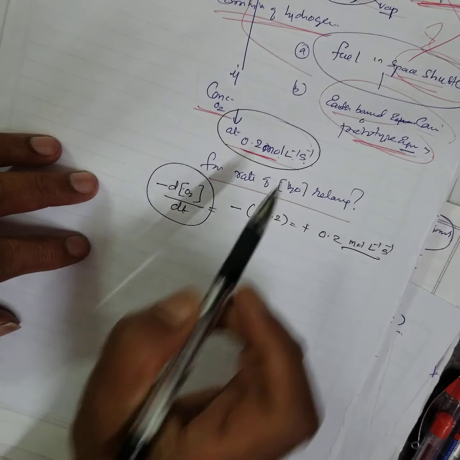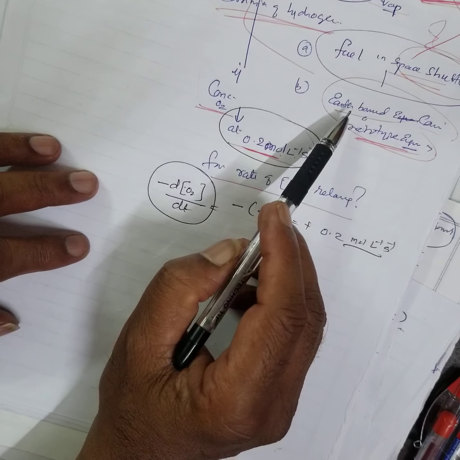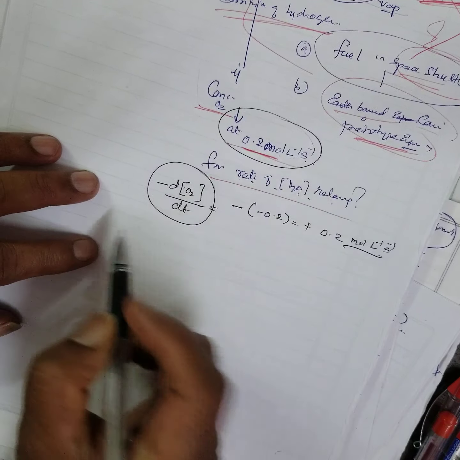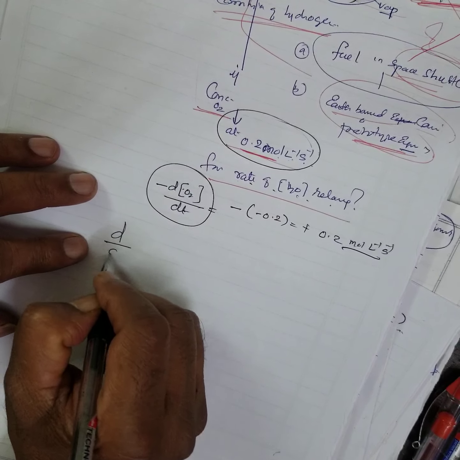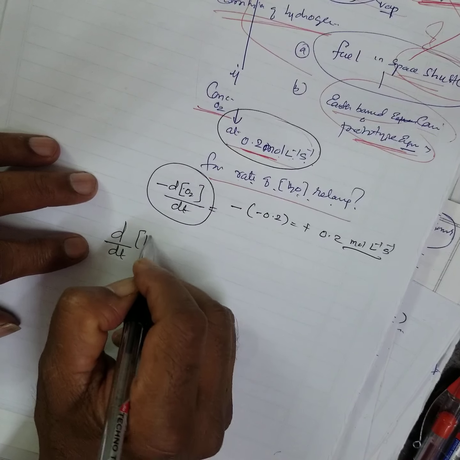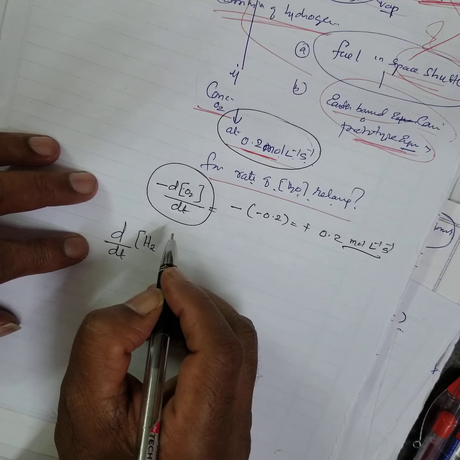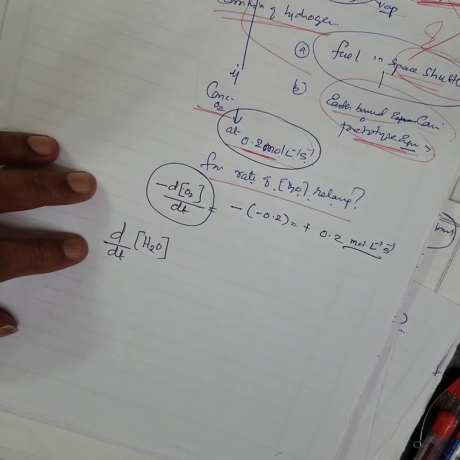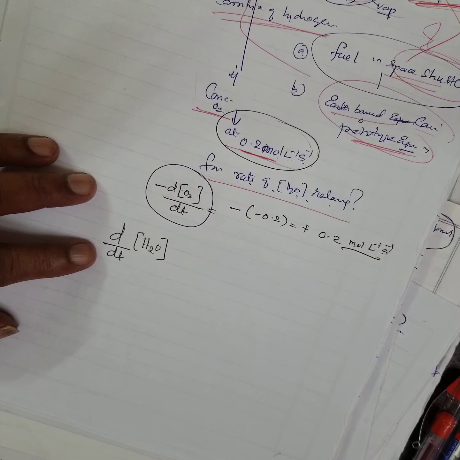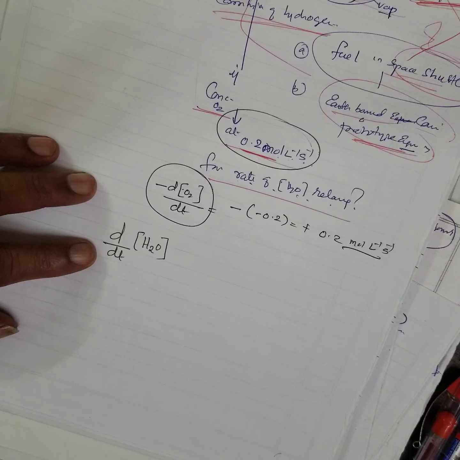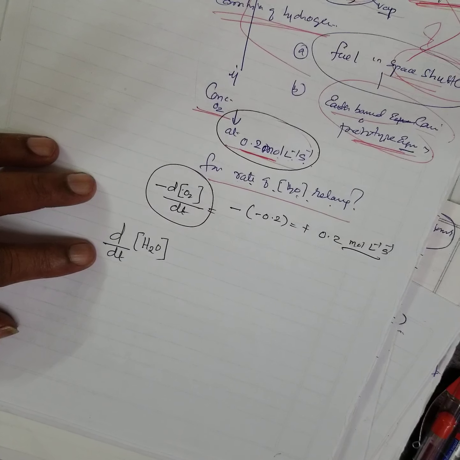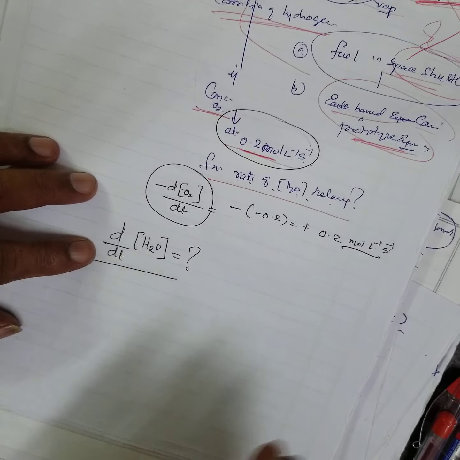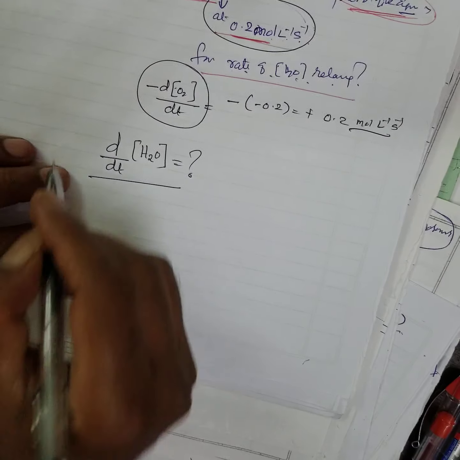Therefore, you have to find out the rate of water release. That means you have to calculate d by dt of water. What is the rate of water increasing? That means at what rate water is increasing. Now you have to calculate this. But what is the rate of a chemical reaction?